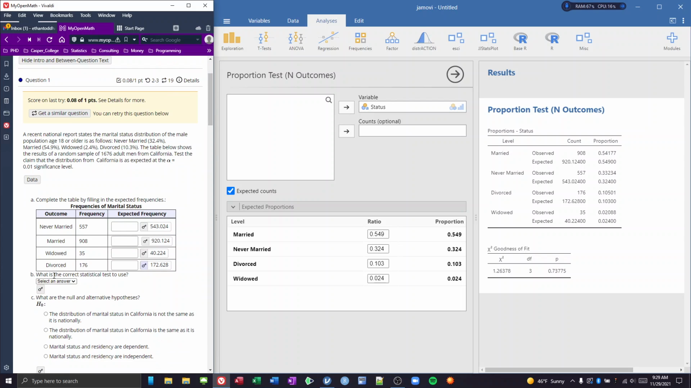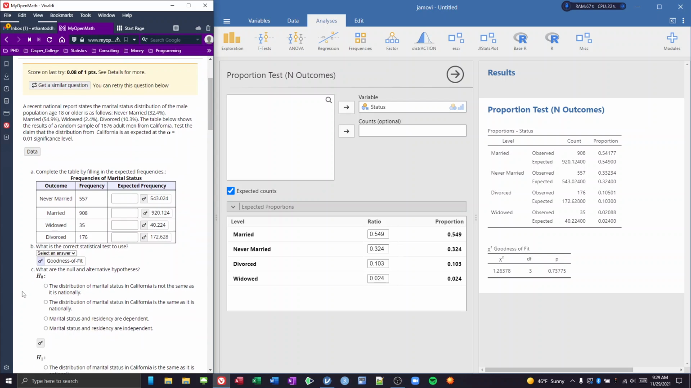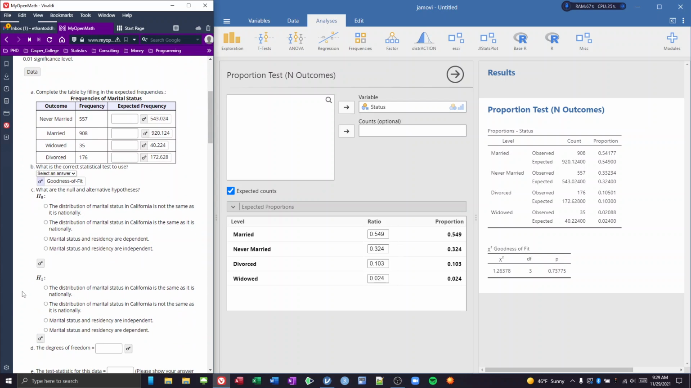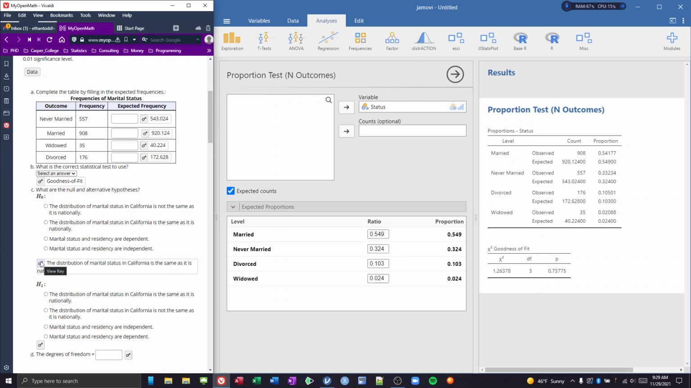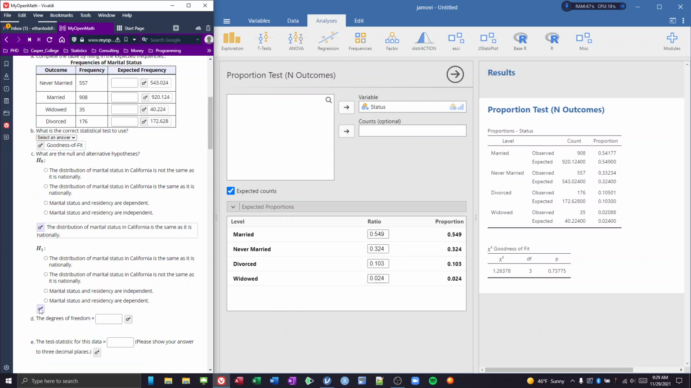All right, so the correct statistical test to use is this goodness of fit. And the null hypothesis here is that the distribution of the marital status in California is the same as it is nationally, or that California follows these national marriage distributions. And the alternative is that maybe California is different, that the distribution of marital status in California is not the same as it is nationally.